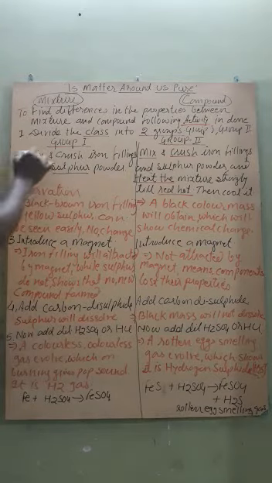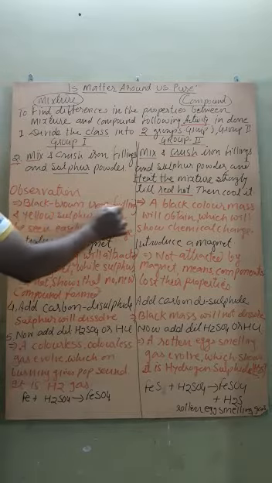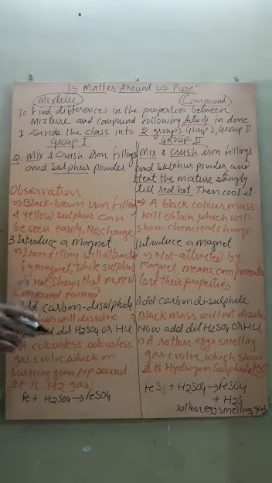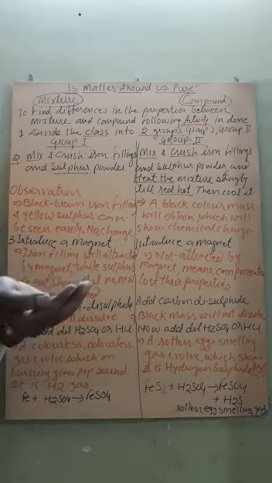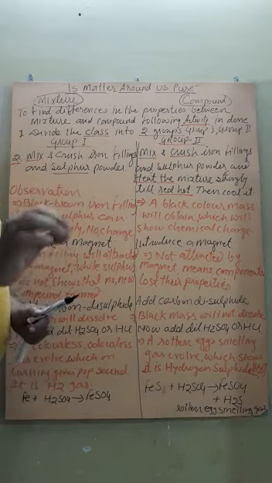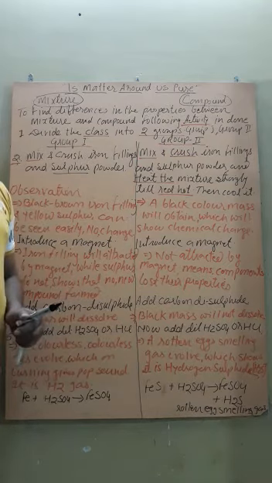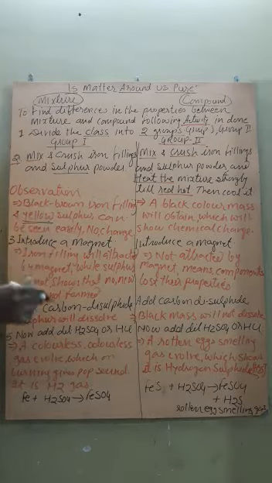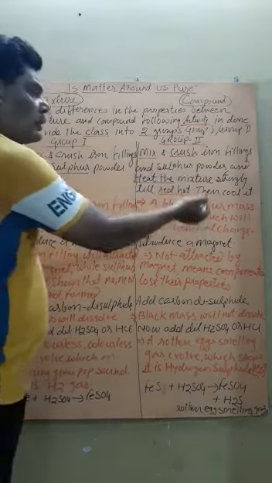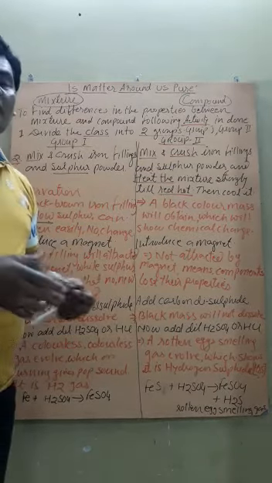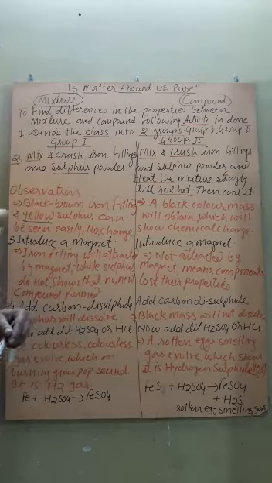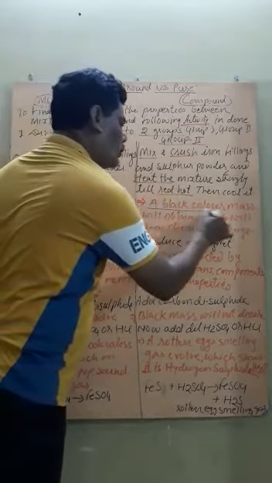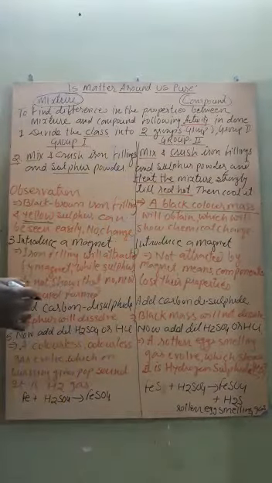We will get the observation for group 1 that the black brown iron filings and yellow sulfur can be seen easily by naked eyes. That is, in a vessel you can find the black brown iron filing powder as well as yellow color sulfur powder. The sulfur powder is of yellow color. But in group 2, the observation will be that no black brown iron or sulfur can be seen, but the whole content will convert into a black color mass.